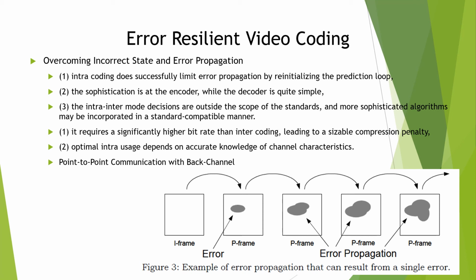The simplest approach of this form is periodic intra-coding of all macroblocks. 1 by N of the MBs in each frame are intra-coded in a predefined order, and after N frames all the MBs have been intra-coded.